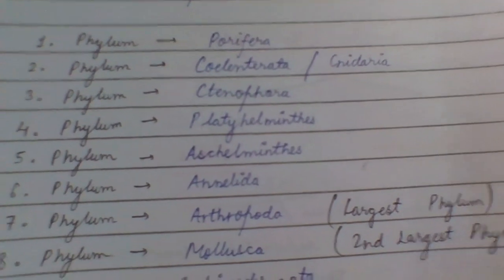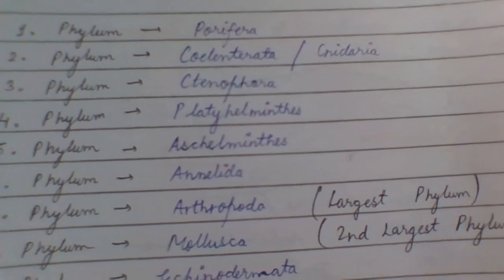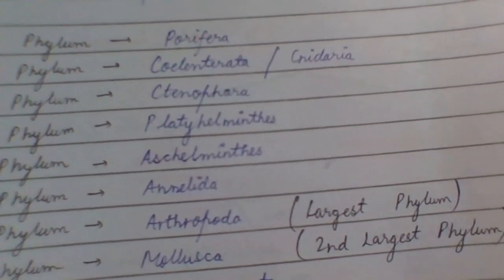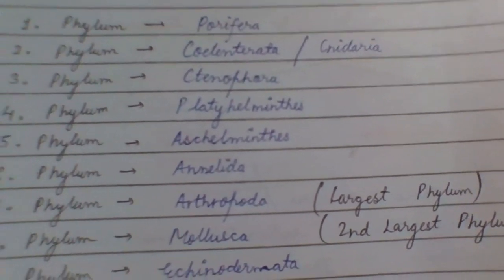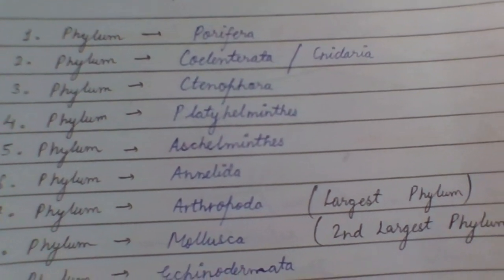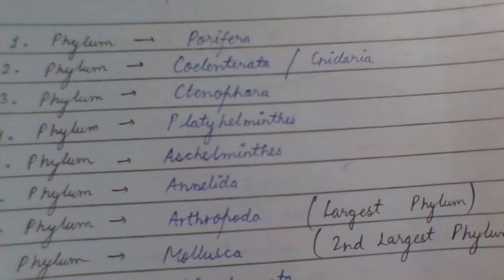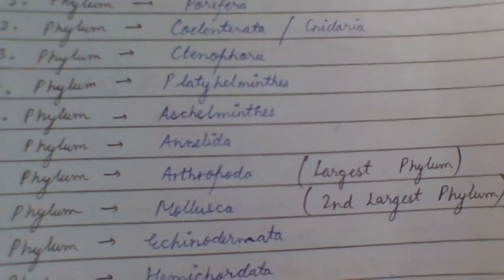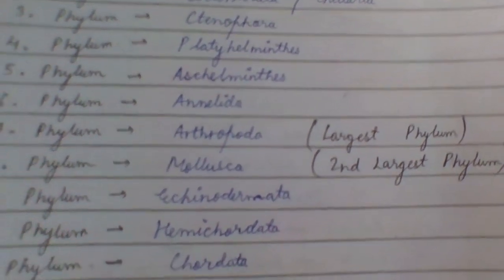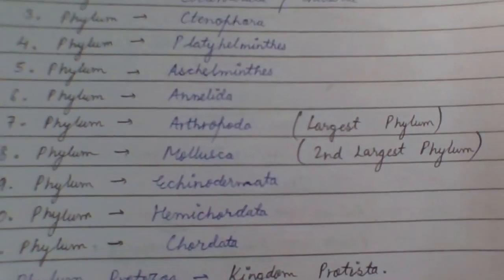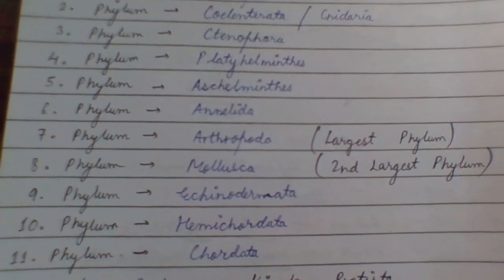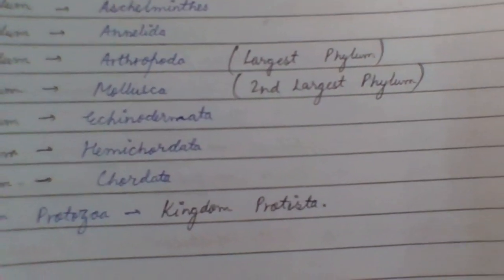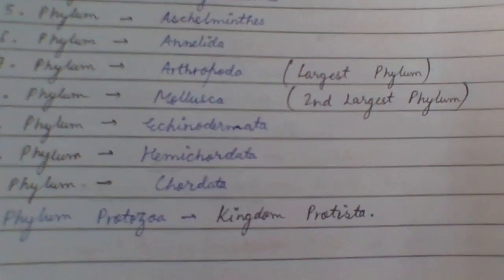Now see, in Kingdom Animalia, we are going to study 11 phyla. First is phylum Porifera, then Cnidaria, then Ctenophora, then Platyhelminthes, Aschelminthes, Annelida, Arthropoda, Mollusca, Echinodermata, Hemichordata, and Chordata. Now there is a 12th phylum, Protozoa, which we will read about in Kingdom Protista.